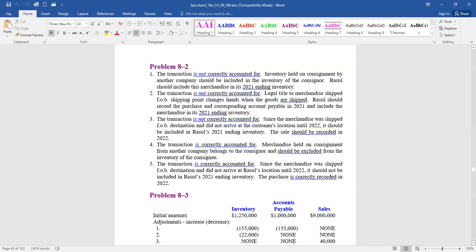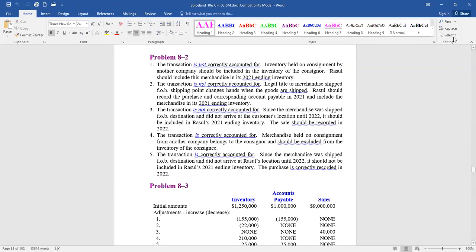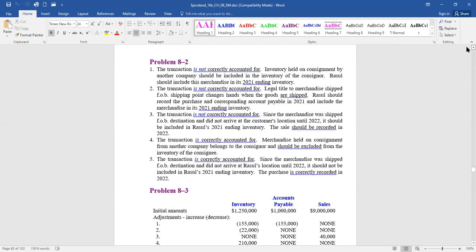But in part 4, our inventory balance should be 210,000 higher. The inventory balance, the initial amount, is for stuff that was counted in our warehouse. We own the goods that are on consignment from Reagan. So there's companies out there that have goods we own sitting on their shelves that are going to sell them for us. We didn't include that in our count. They should be added in.